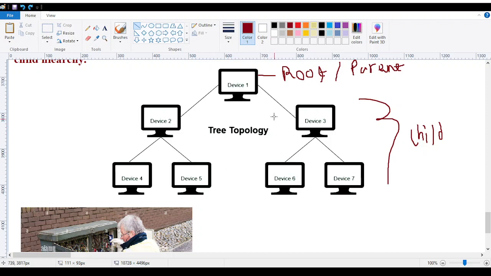So by tree, but characteristics of the bus, by using this picture, you can find it out. Over here, it is following the characteristic of the bus, because for every connection I'm using only one cable, and on that cable only the data sending and receiving is happening. There is nothing extra that we are using over here. Not at all.